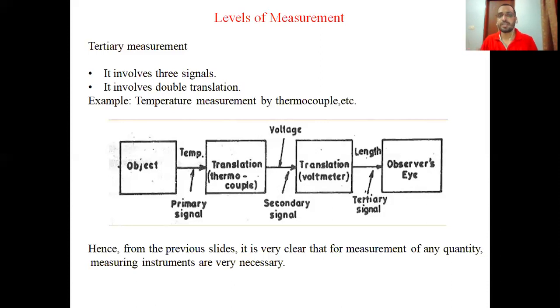So then voltage is converted into displacement. And with this last displacement, you will read the value of the temperature. So there are three signals in this: temperature, voltage, and then displacement. Okay. And how many translations? Translations are from temperature to voltage and voltage to length. It is the motion of the pointer on the scale. Is it clear to you?